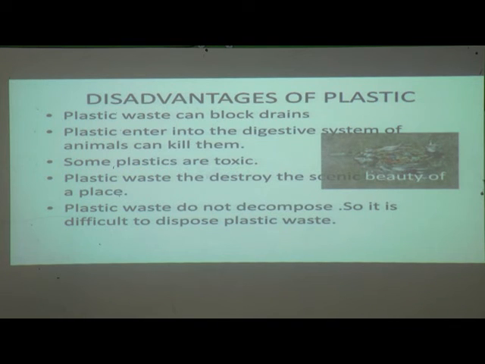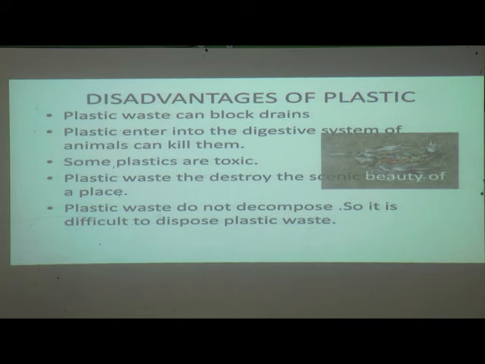Some plastics are toxic. Plastic waste can destroy the place. When we keep any food item in plastic containers, it can cause a chemical reaction there, and because of that, the toxic plastics make that food into a toxic substance or toxic food.